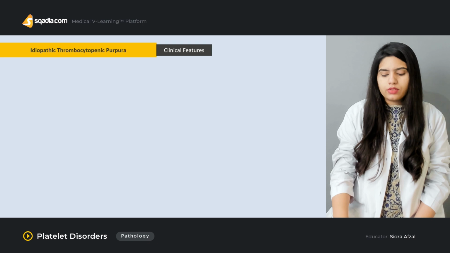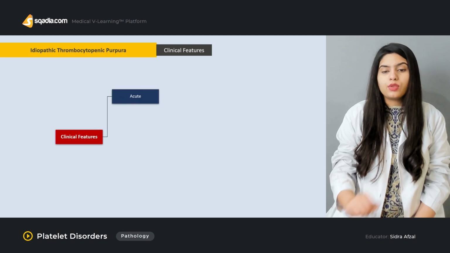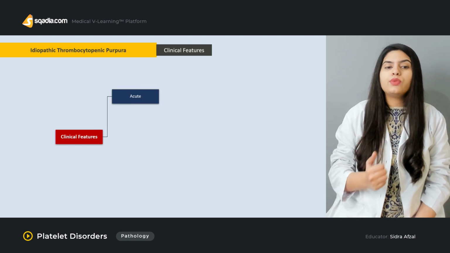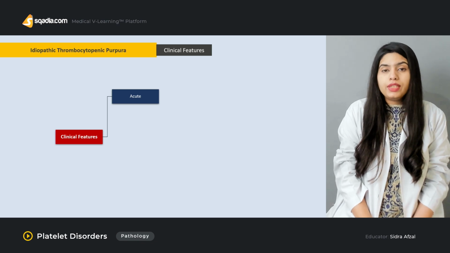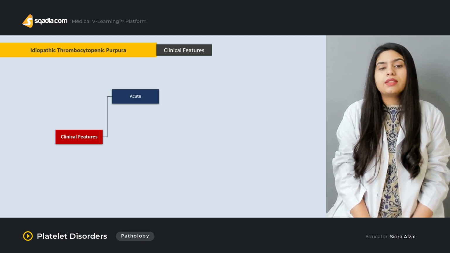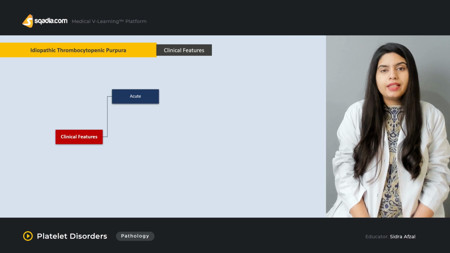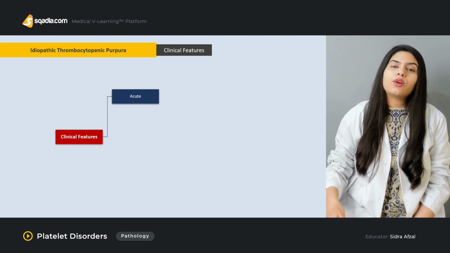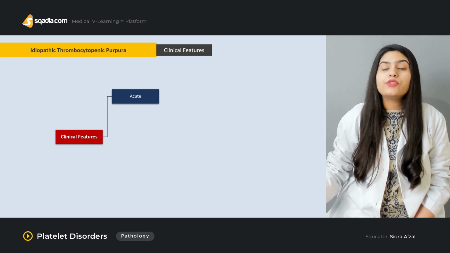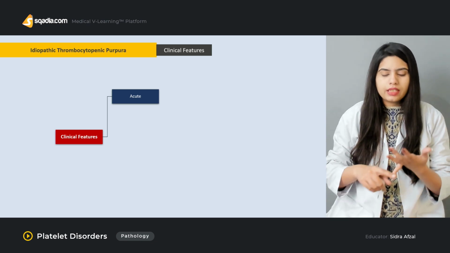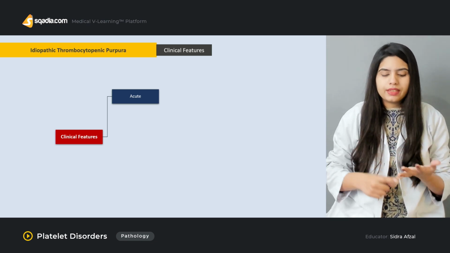There are two kinds of this disease, the acute one and the chronic one. Talking about the acute disease: in acute idiopathic thrombocytopenic purpura, this state of the disease is more common in children.